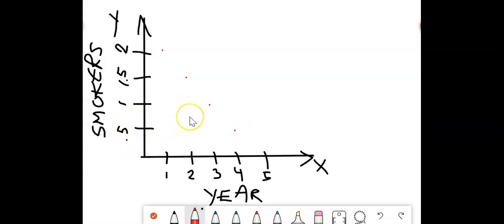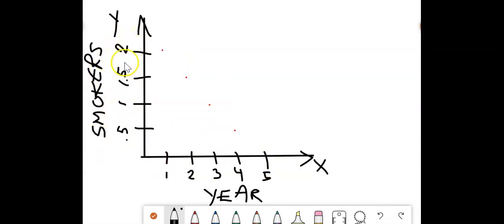Okay, so talking about scatter graphs, hold on just a second. All right, so talking about scatter graphs, as you can see, there is some sort of a pattern here. Relationships. And in this particular graph, we can see that as years are increasing, what is happening to percent smokers?